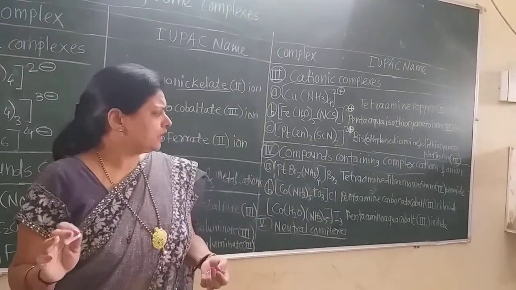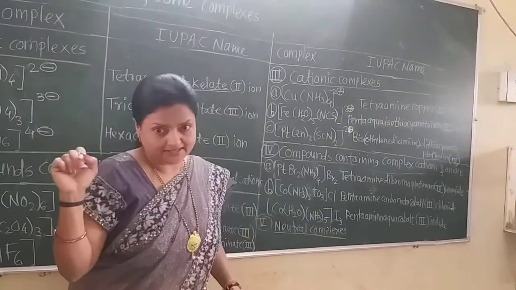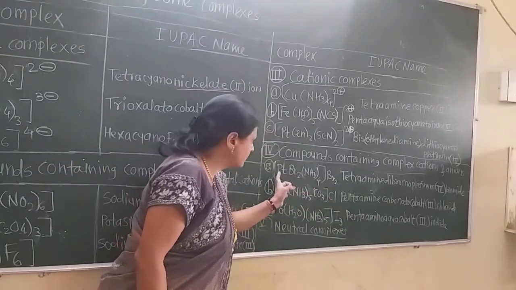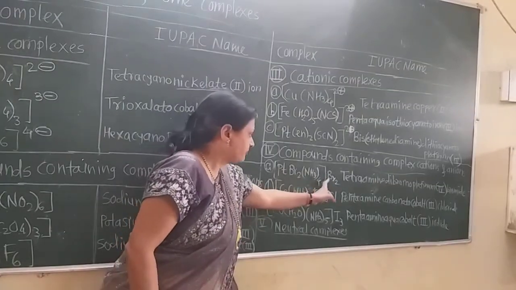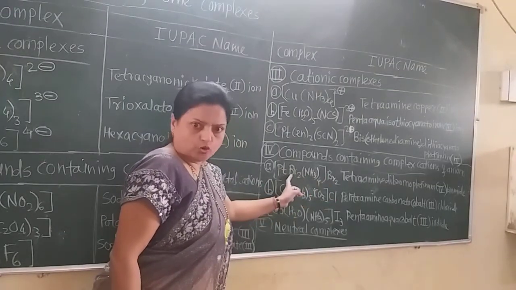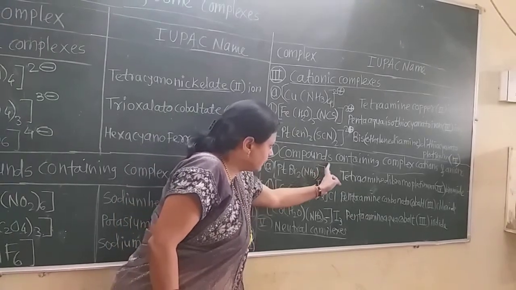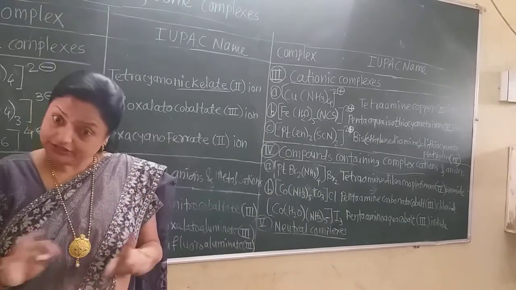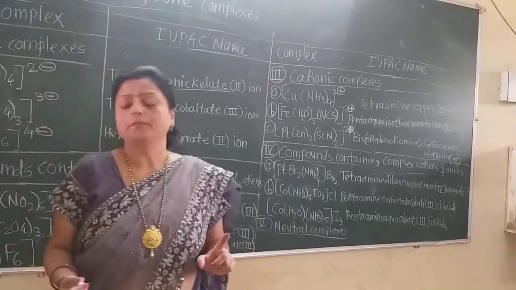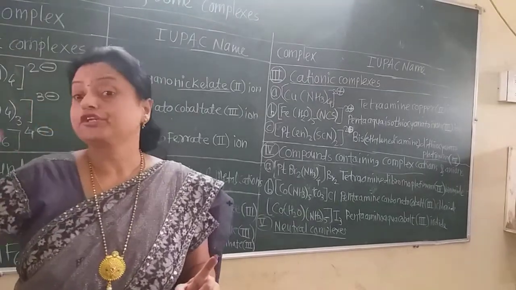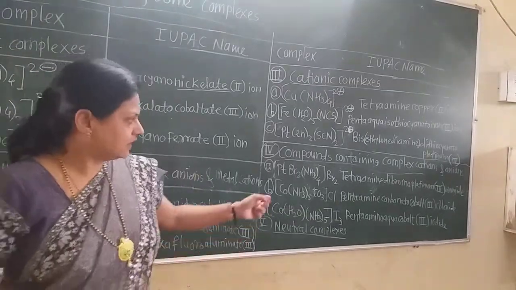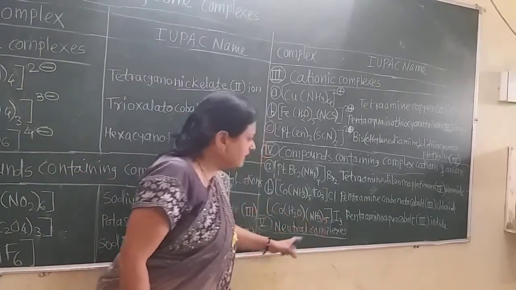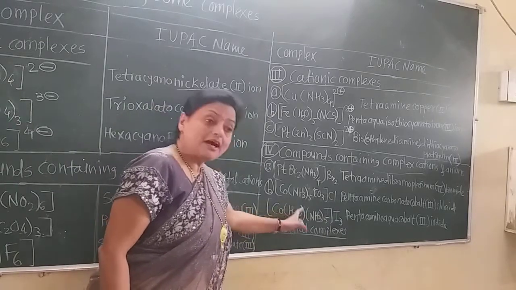If you do not know how to name such compounds, then first ionize and then write down the name. This is also a positive coordination sphere because platinum has +4 charge and these 2 bromides are there, so this square bracket has the +2 charge, which is balanced by these 2 bromides, -2 charge. In this way they are. Now after this topic we will see the ionization of coordination complexes, how they are ionized, and we will ionize all these complexes. Now this is also pentaammine, but what comes first?